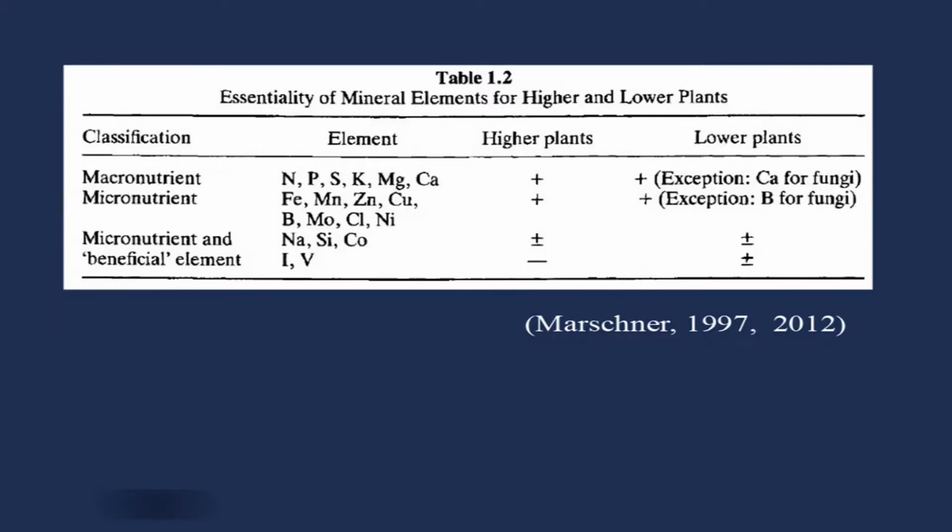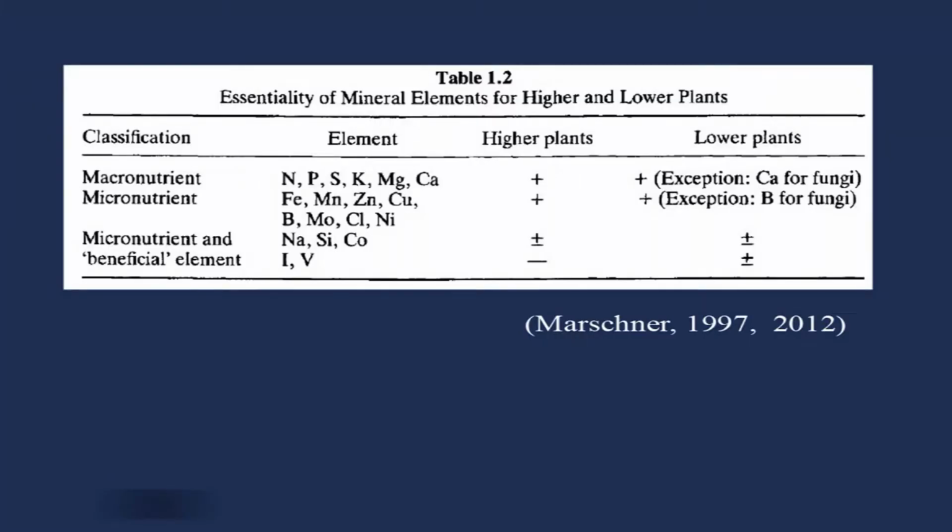Now, essentiality of mineral elements for higher and lower plants. Whatever list is there, there are 17 essential elements for higher plants, but are all these essential elements also essential for lower plants like fungi or bacteria? In this table you can see the first column says classification, macronutrient, micronutrient and so on, then the name of the element, then whether it is required for higher plants essentially or not, and then for lower plants.